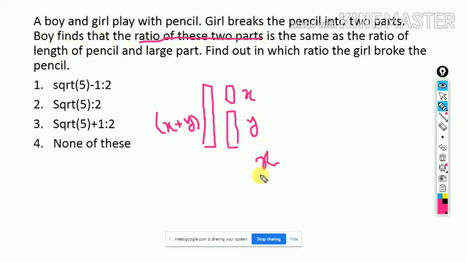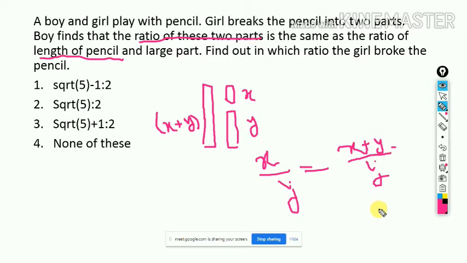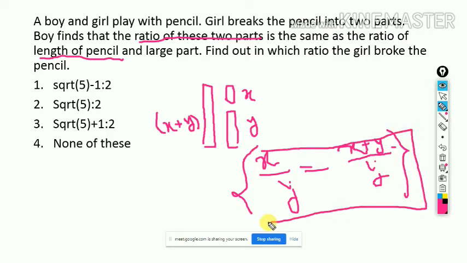That means X is to Y equals the ratio of the length of the pencil and the larger part. The length of the pencil is X plus Y, so X plus Y is to Y. So this is the problem, and from there you have to solve for X and Y. Clear? So from this equation you have to solve it.